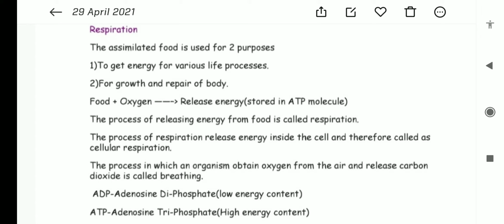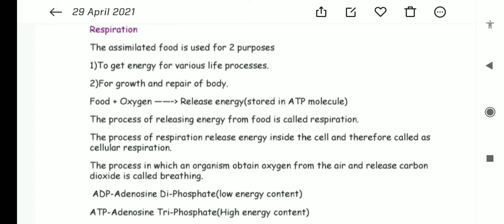Students, there are two types of respiration. One is called breathing and another is called cellular respiration. The process of respiration that releases energy inside the cell is called cellular respiration. If the food enters the cell and is oxidized there, so if the energy is released inside the cell, that is called cellular respiration.